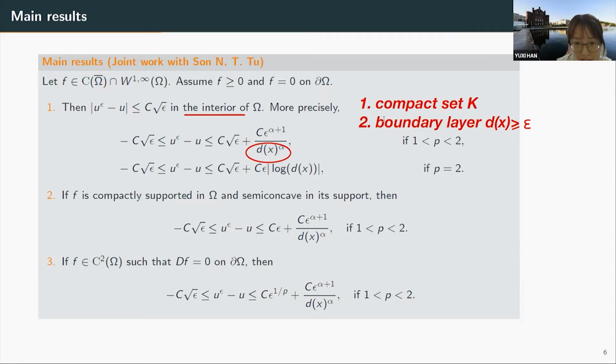So if we look at all the compact sets K inside our domain, which means the distance function is bounded below by a positive constant, we can see our convergence rate is O square root of epsilon. And the second example is we can look at the boundary layer O epsilon, which means we look at all the points inside the domain that are distance epsilon away from the boundary. So here our distance function is bounded below by epsilon, and still we have our O square root of epsilon convergence rate. So this is our first result.